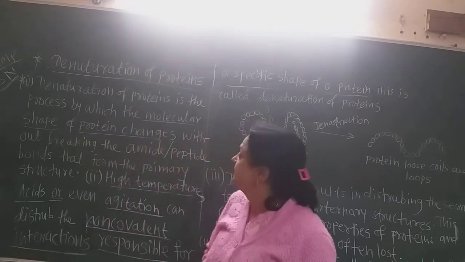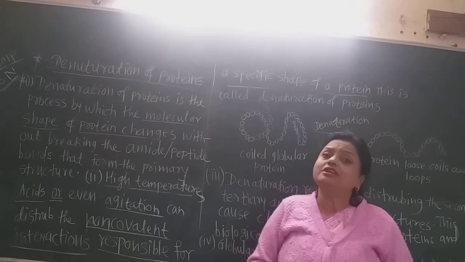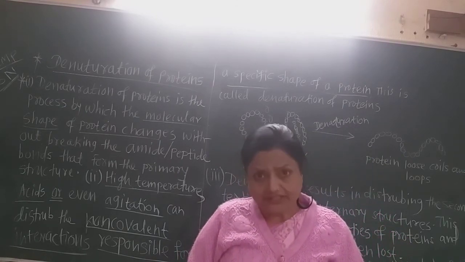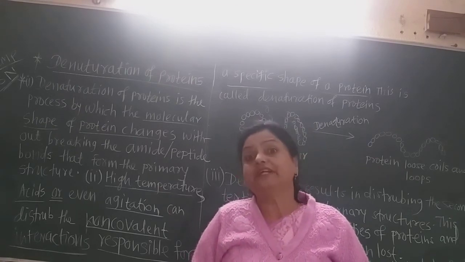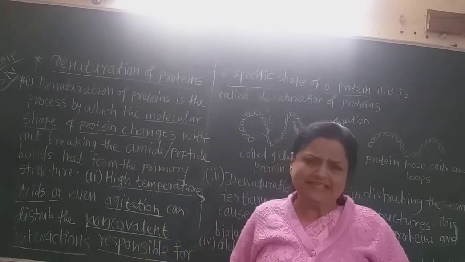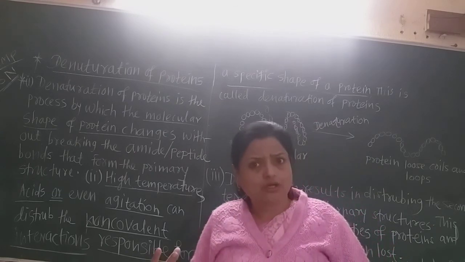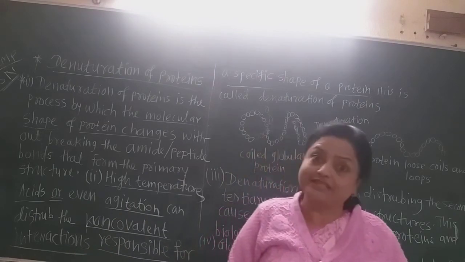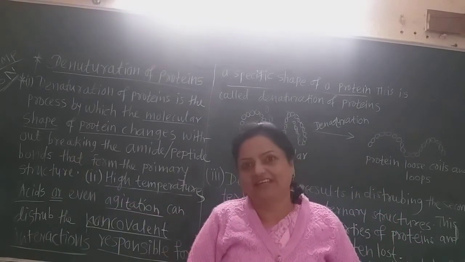Again, even high temperature: if we heat these globular proteins which have loops and coils, at high temperature it becomes uncoiled. When the loops or coilness of the globular protein is lost, this is called denaturation of proteins, and we obtain a long fiber of the polypeptide chain.